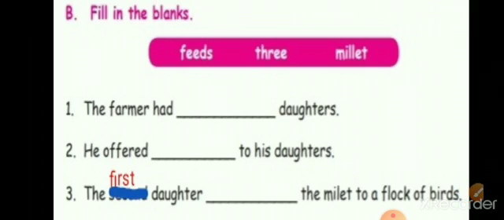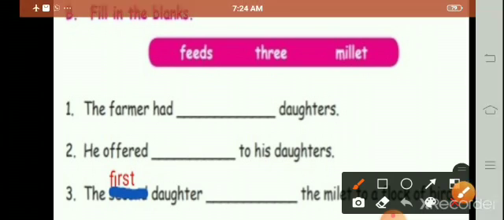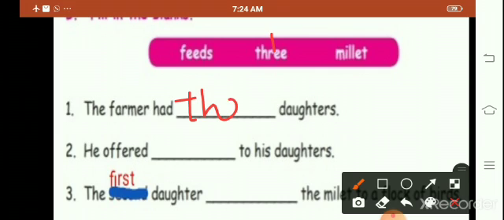Fill in the blanks. The farmer had dash daughters. The farmer had how many daughters? The farmer had 3 daughters. Second question, he offered dash to his daughters. What did the farmer offer to his daughters? He offered millet to his daughters.